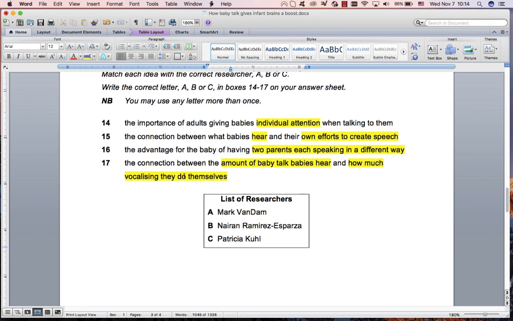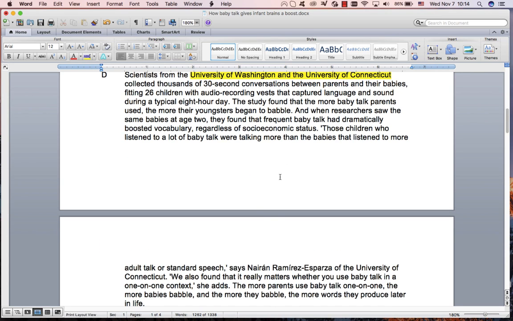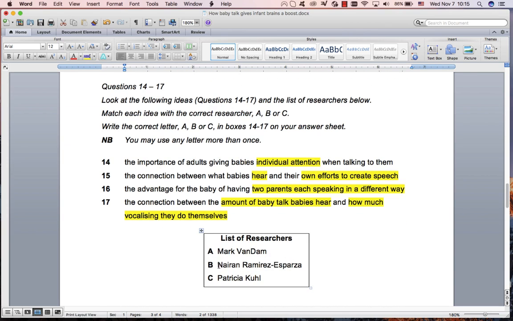Another one, how much they hear and how much vocalizing they do themselves. Those who had heard a lot of baby talk had a much larger vocabulary. Just a paraphrase exactly of that. That's paragraph D, and paragraph D was this woman over here. So I would think that 17 is B. If you can do that, that's great. But let's do it the normal way and go and find these and see if we can match a few things up.